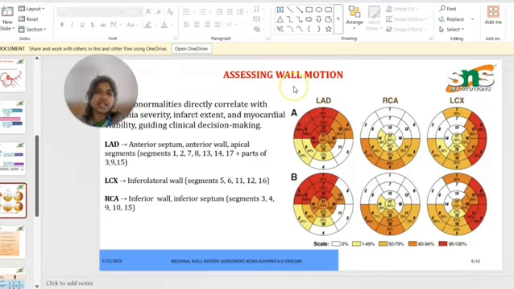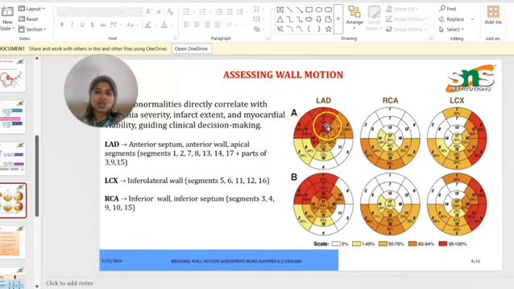Assessing wall motion abnormalities in another way, it is also knowing the type of arteries present there and which segments they cover. Here, the abnormalities directly correlate with ischemia severity, infarct extent and myocardial viability, guiding clinical decision making. So here the LAD covers the anterior septum and apical segments.